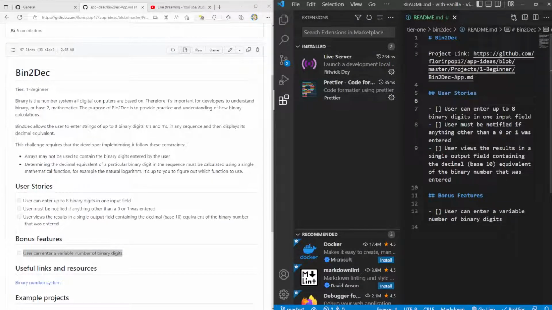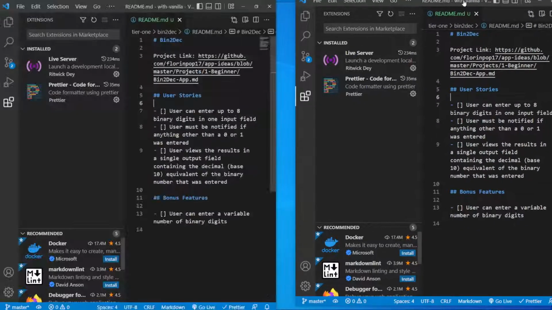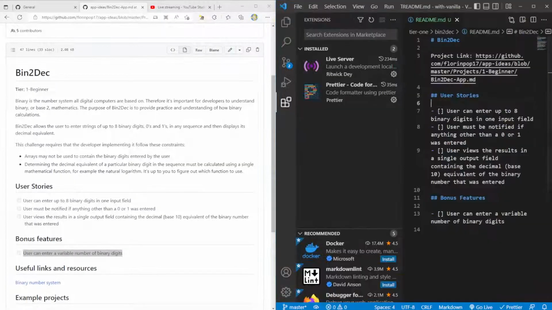When you install it, you'll see a little button down here on the right, which I'm looking at on the stream now, and I just want to make sure it looks, there you go. You'll see a little button here on the bottom right that says Go Live. That's going to help you start that server.